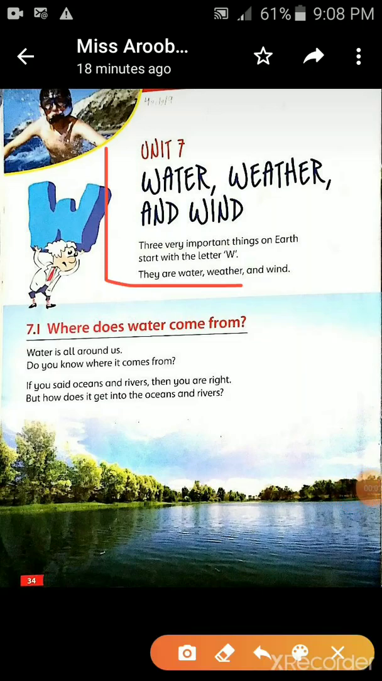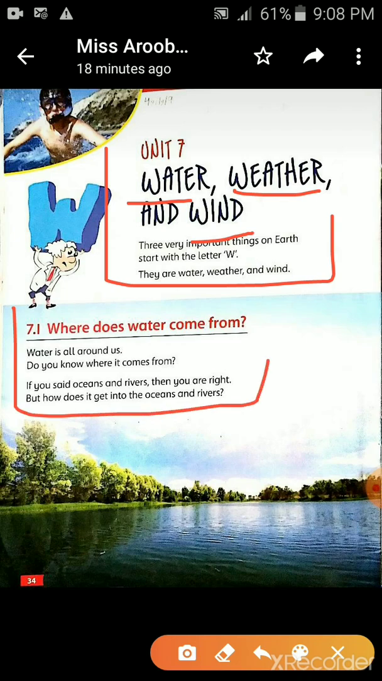Okay, first we are going to read this paragraph. Three very important things on earth start with the letter W. They are water, weather and wind. Means the three very important things on earth, that is water, weather and wind. Understand? Now we are going to read this paragraph.